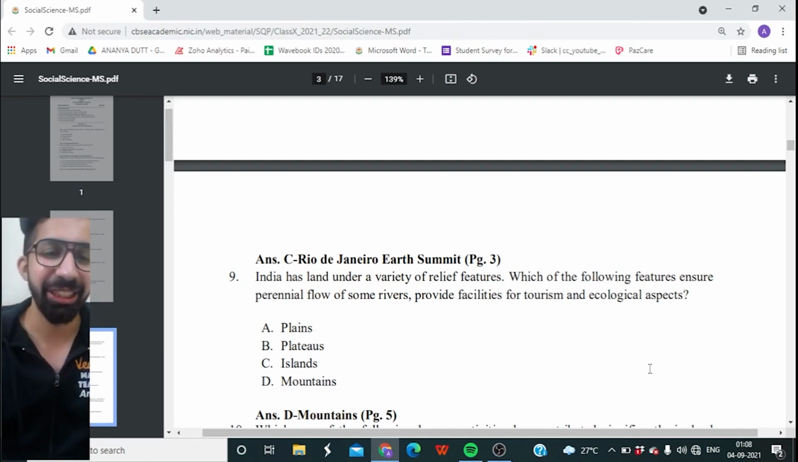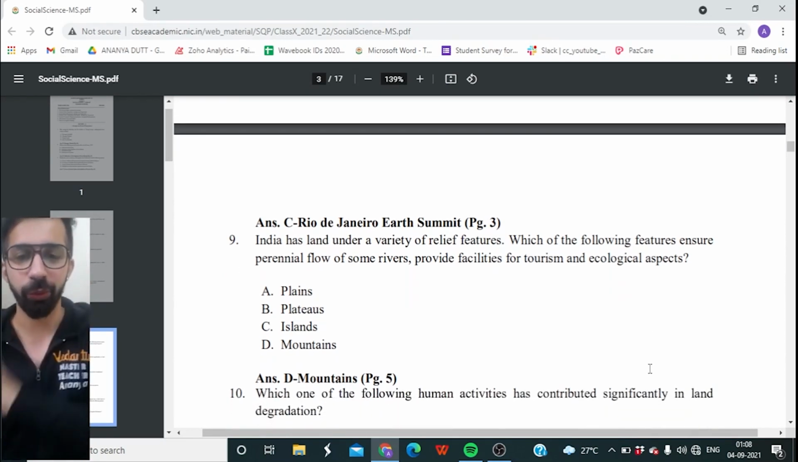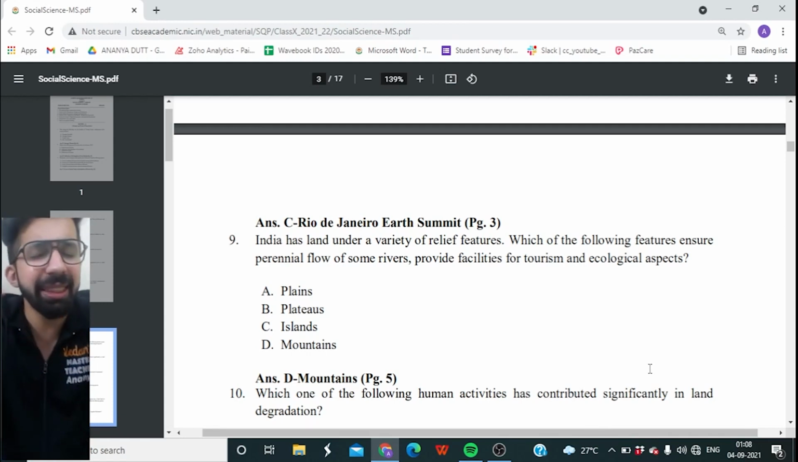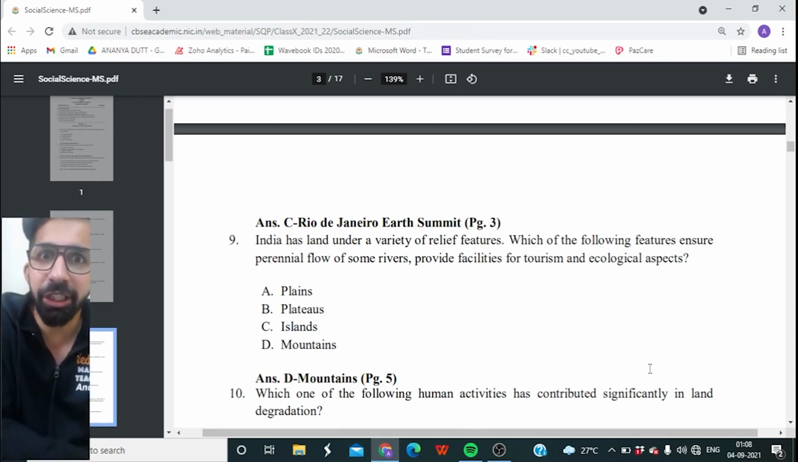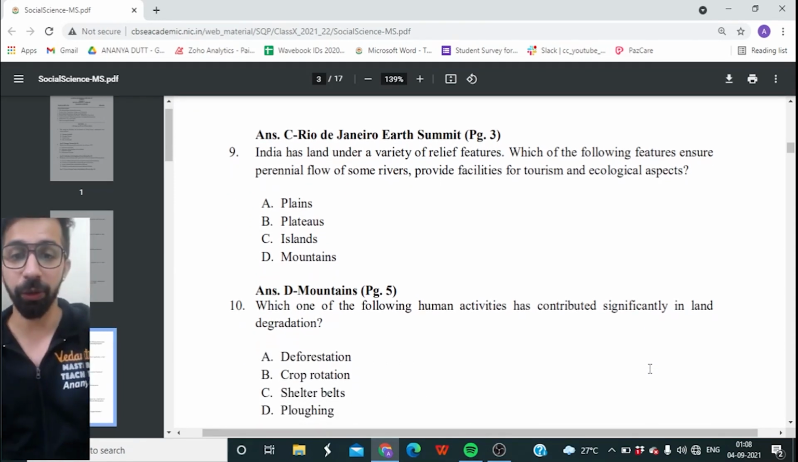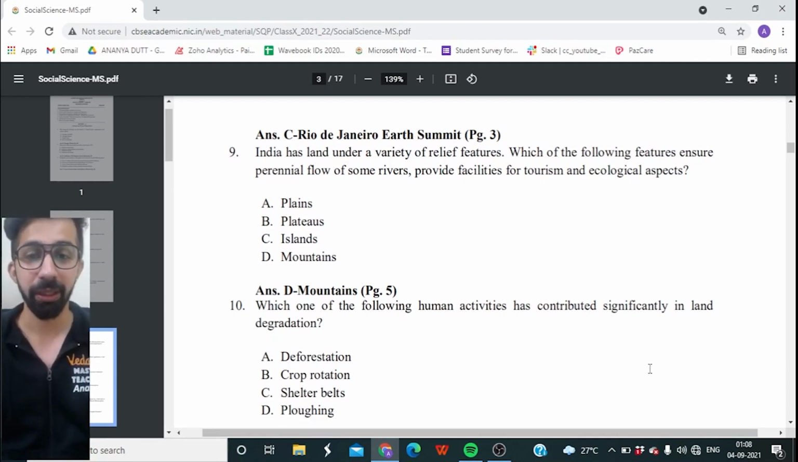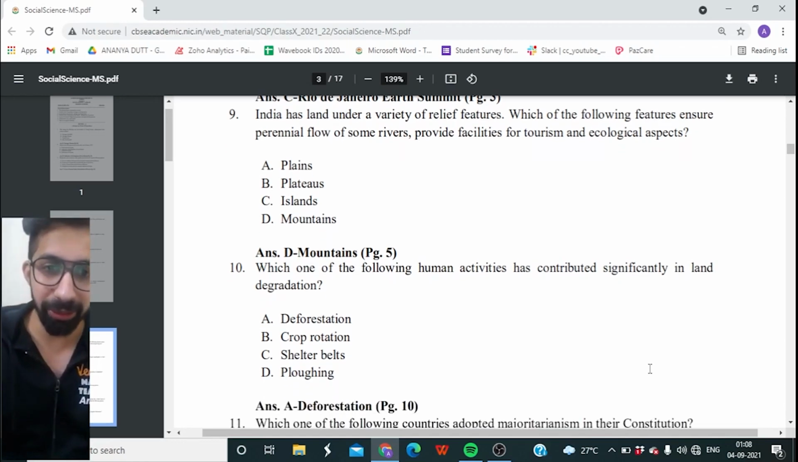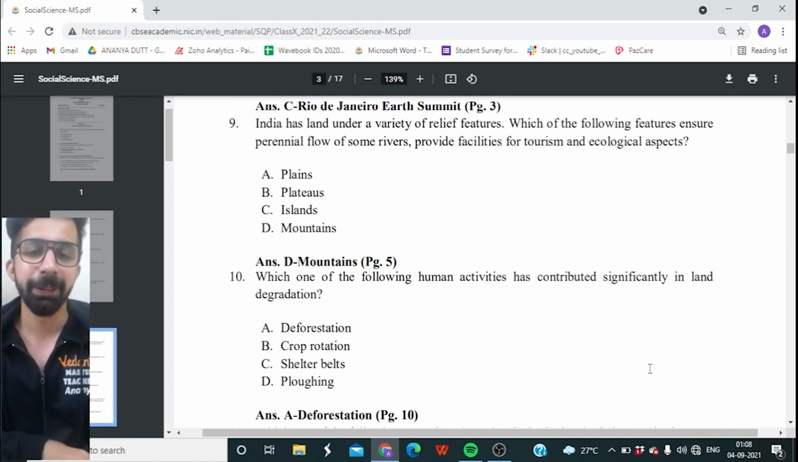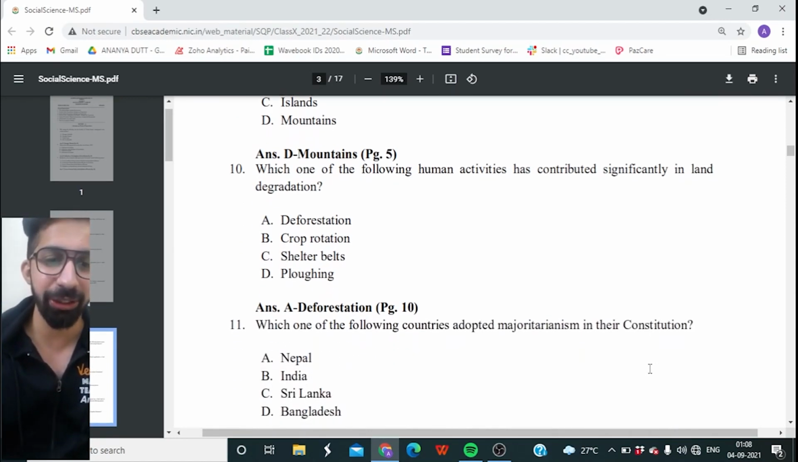All right. Chalo, let's move to the next question. 10th one. Which one of the following human activities has contributed significantly in land degradation? Four options on your screen. Deforestation, crop rotation, shelter belts, or is it plowing? Which has contributed to land degradation, means the quality of the land is degrading. And the right answer is deforestation. Cutting down of trees is known as deforestation. All right. Simple questions.